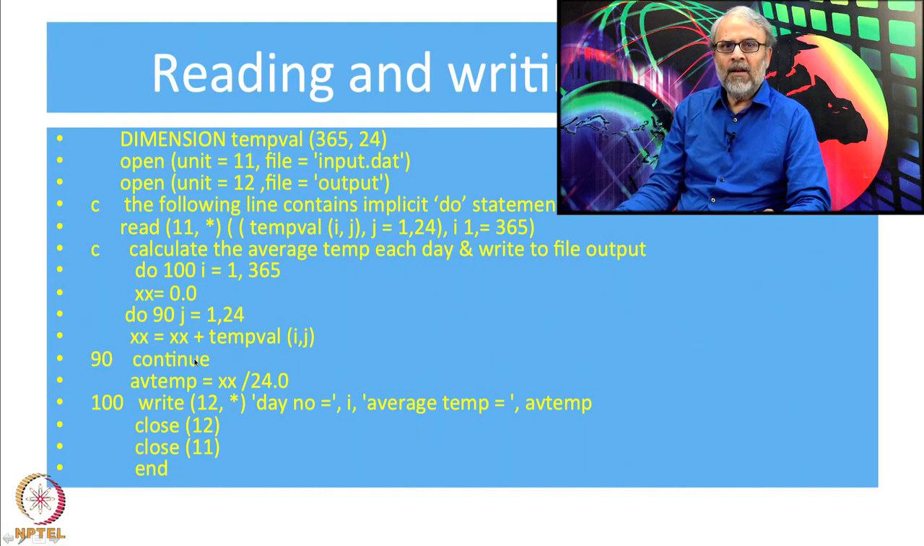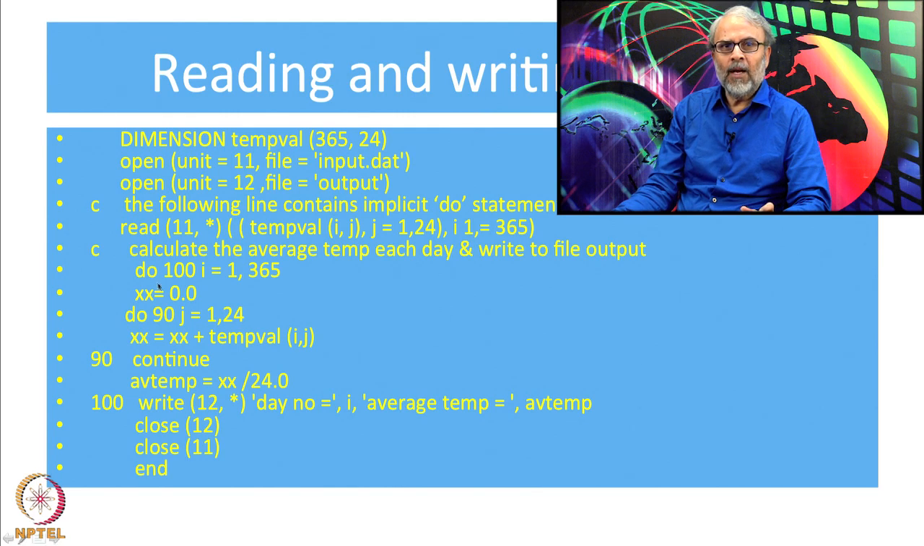The loop is completed. Then I go here, calculate the average temperature of the second day, and go to the write statement. The second line of the write statement will be day number equal to 2, average temperature equal to the average temperature of the second day. Go back, now I becomes 3, third day, again reset xx equal to 0. This resetting is always important, because if you do not reset it to 0, it will add all the temperatures of all the days. You do not want that right now. You want only the average temperature of each day.